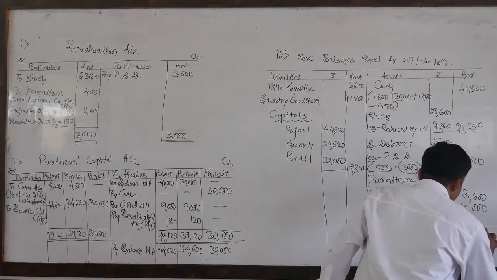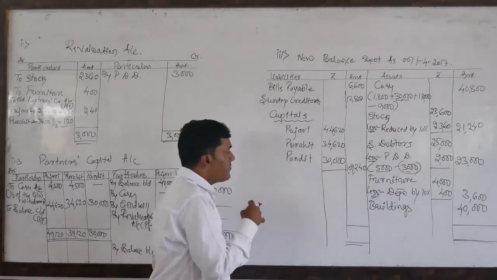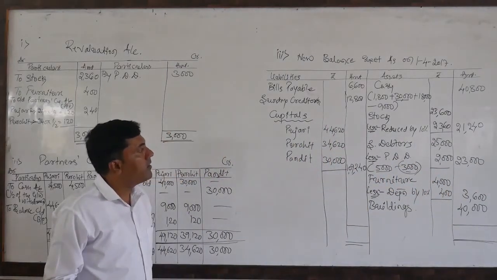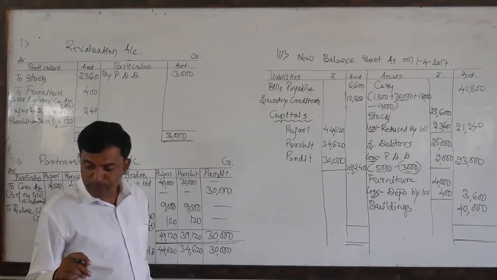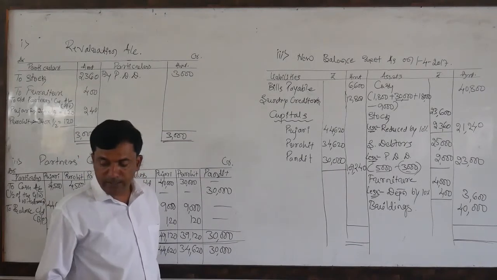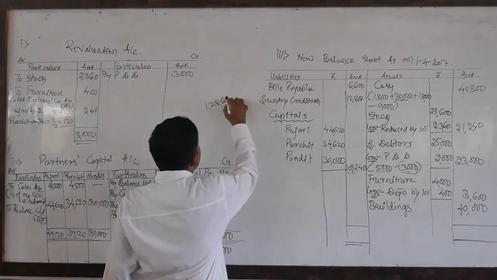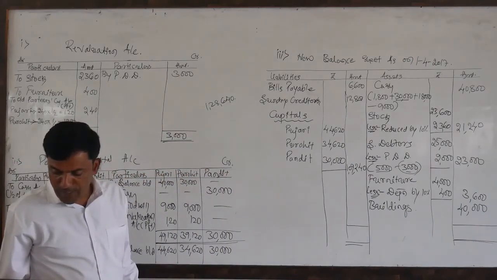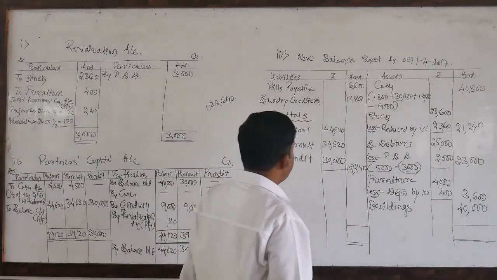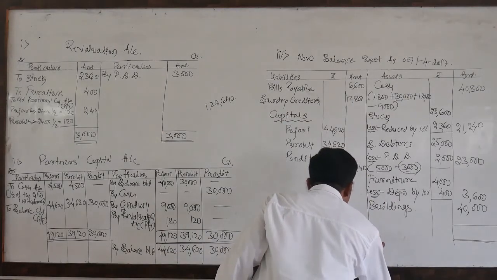So you will get the equal total from both the sides. That will be on your board. So here I am making the total. Balance sheet total is 1,28,640. I am going to check here. 40 is here.